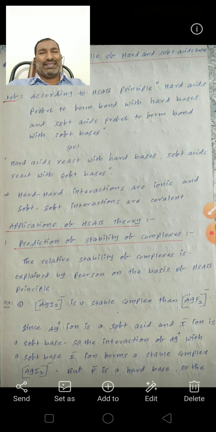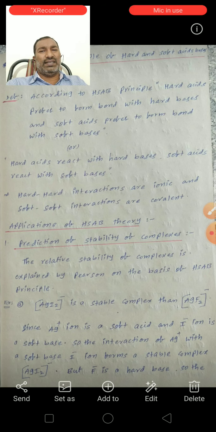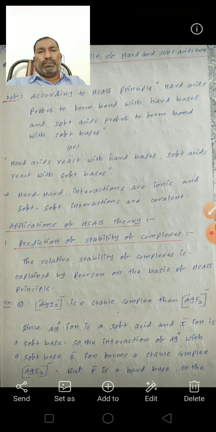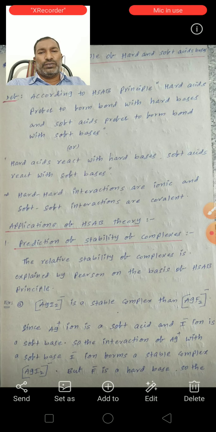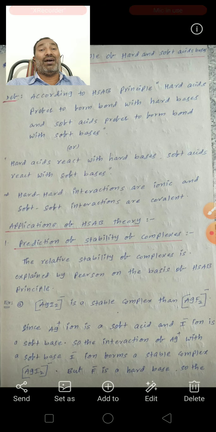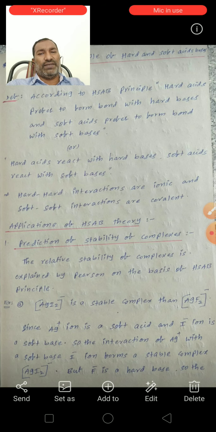So acids and bases form a salt. Like that, hard acids prefer to form a bond with hard bases. Hard acids, hard bases, soft acids, soft bases.